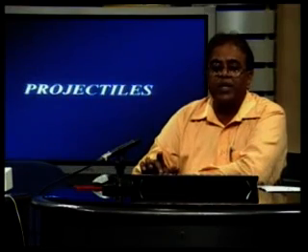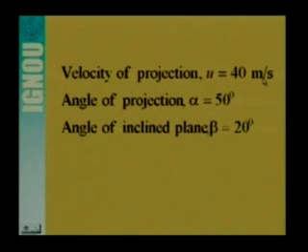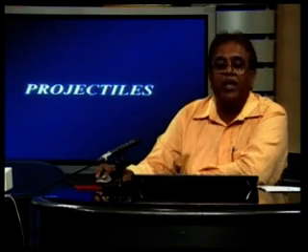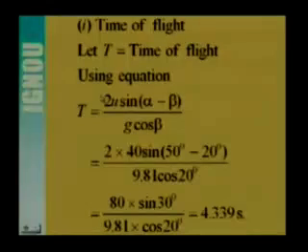So here you see that the velocity of projection, that is u, is given from this numerical, that is 40 meter per second. Angle of projection, that is alpha, is 50 degree and angle of inclined plane beta is 20 degree. Substitute all these values in the expression for time of flight as well as range, and let us see what we are getting. As regards the time of flight, let t be the time of flight. Using this equation, t is twice u sin alpha minus beta by g cos beta.